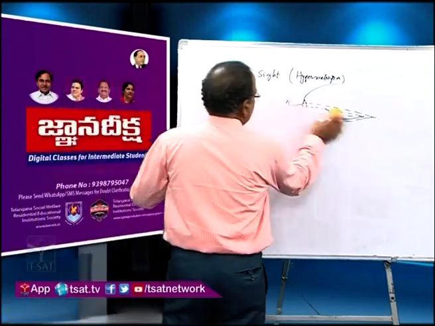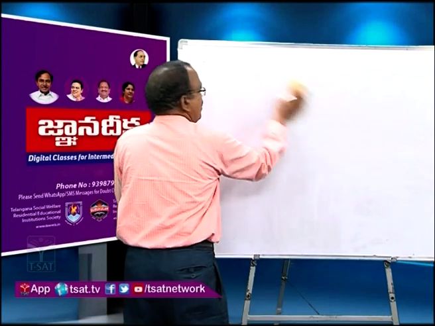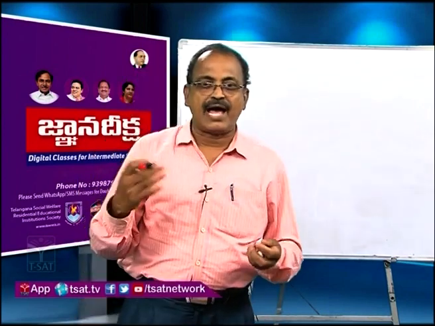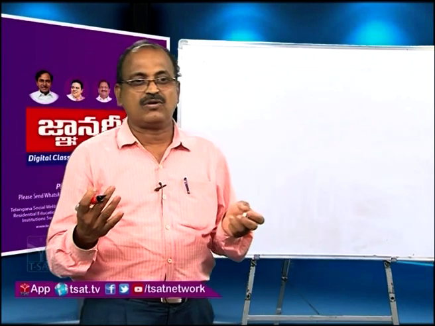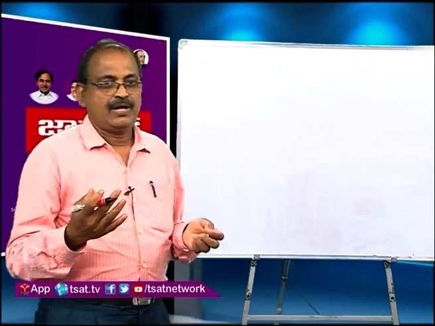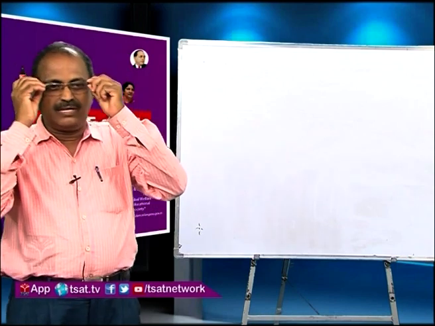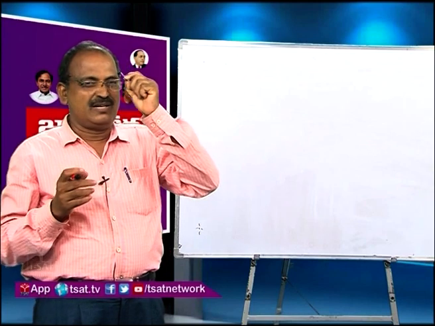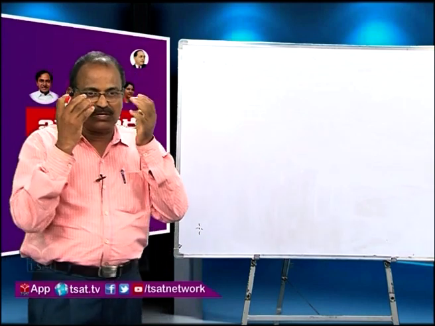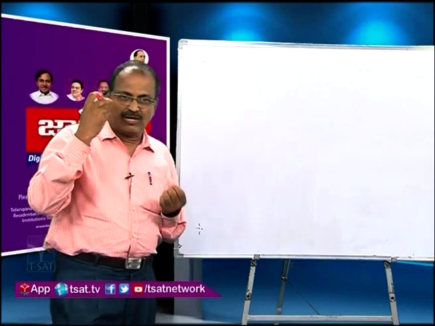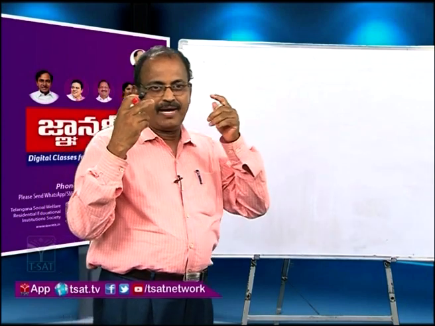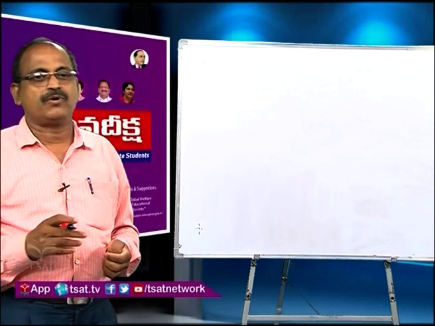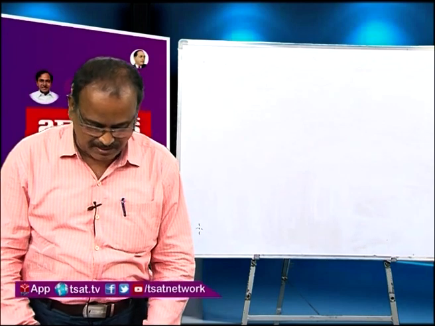Similarly, a person who has both long sight and short sight has what is called presbyopia. For this, I am using spectacles with both convex and concave lenses, because I am having long sight and short sight. So I am having presbyopia. Next, I will focus on the main important point from the examination point of view.